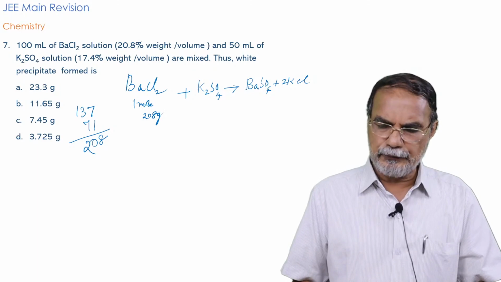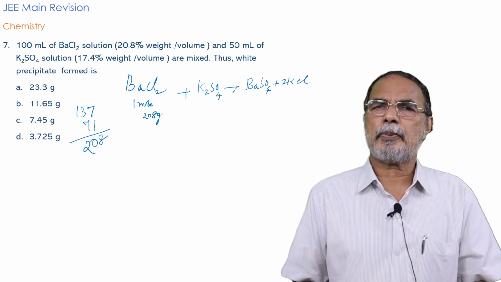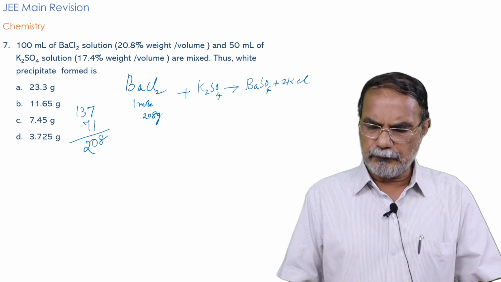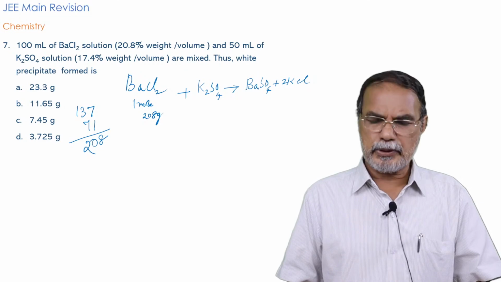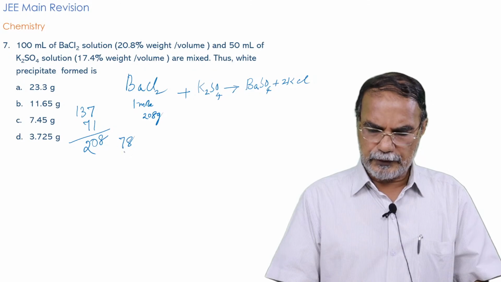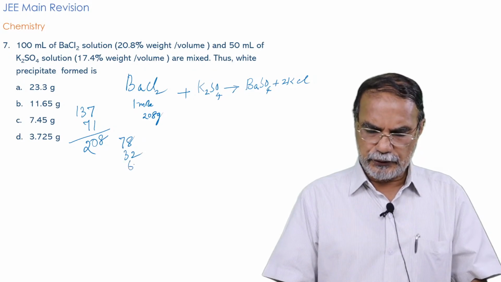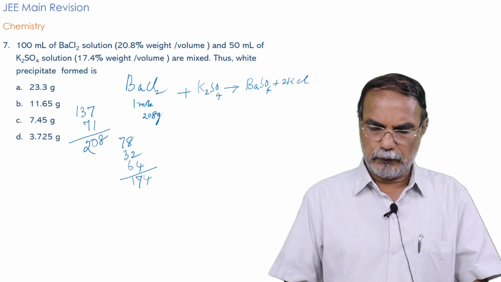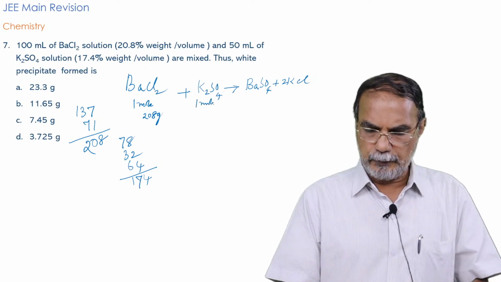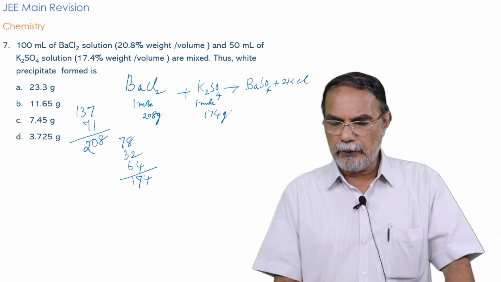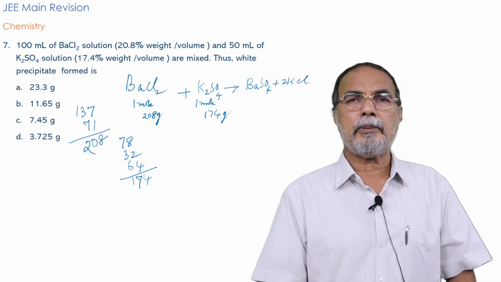Similarly, for potassium sulfate, taking the atomic mass of potassium as 39, it is actually 39.1, you can neglect that 0.1. So it is 2 into 39, that is 78. For sulfur it is 32, for 4 oxygens it is 64. It is 174. So 1 mole K2SO4 means 174 gram. You can also calculate the molecular mass of barium sulfate.